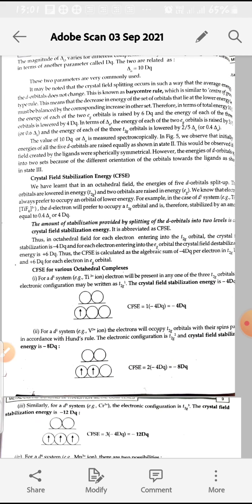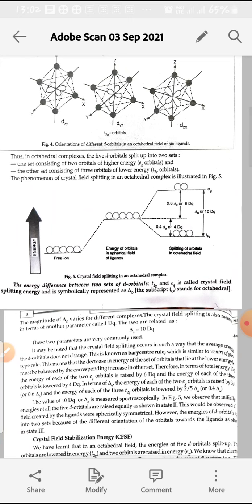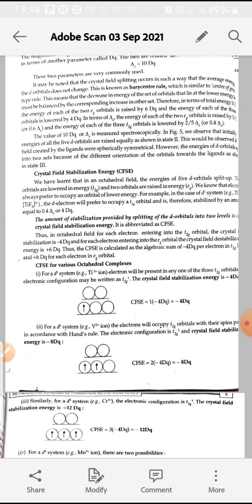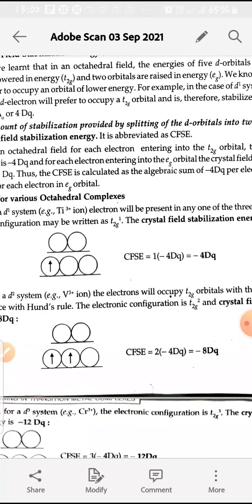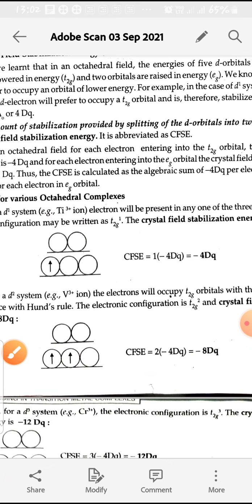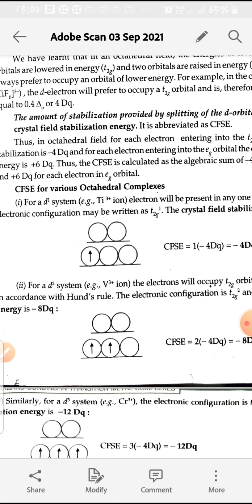Then for crystal field stabilization, the T2g orbitals stabilize by minus 4 dq, and the 2 EG orbitals destabilize by plus 6 dq. Then we calculate the CFSE for various octahedral complexes. Firstly we take T2g1. Titanium 3 plus has 3d1 configuration, so d1 configuration.